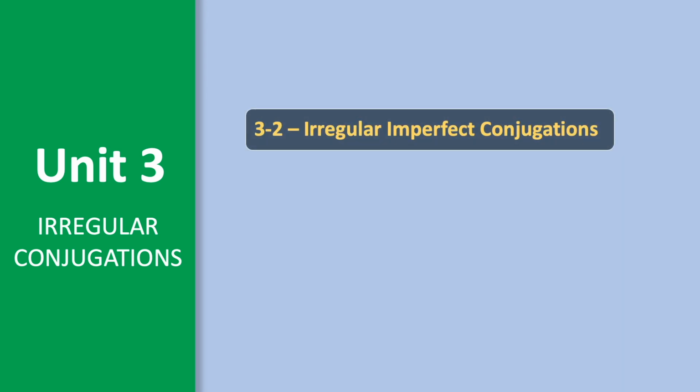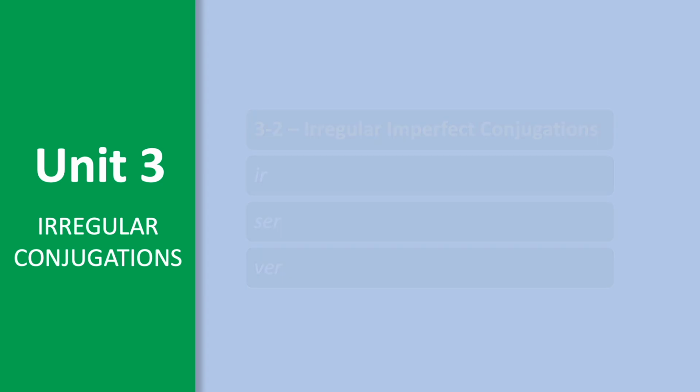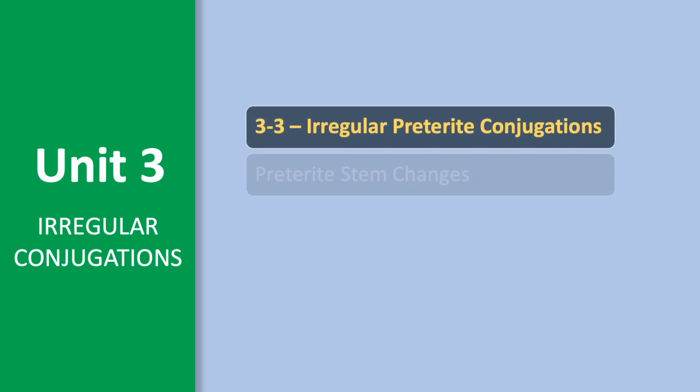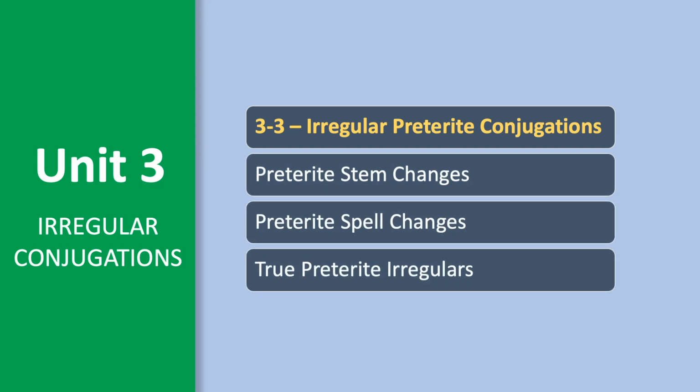There are only 3 verbs that are irregular under the imperfect. They are ir, ser, and ver. Irregular verbs under the preterite include stem change verbs, spell change verbs, and true irregulars.